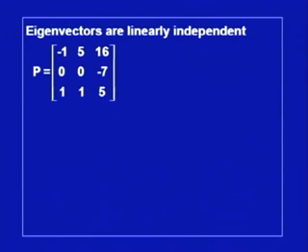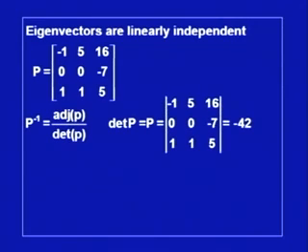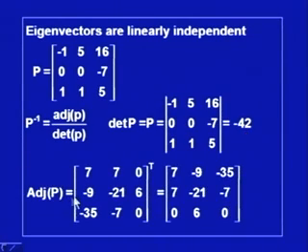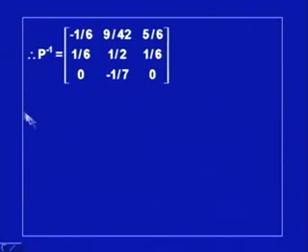Now, since this matrix is invertible, consisting of linearly independent eigenvectors, we have to find its inverse, and its inverse is adjoint P divided by determinant P. So, let me first calculate determinant P, which comes out to be minus 42, and we calculate the adjoint P as this matrix of subdeterminants. We take the transpose, and it can be easily verified that this is the adjoint of P, and once we get this adjoint, we can write down P inverse as this matrix.